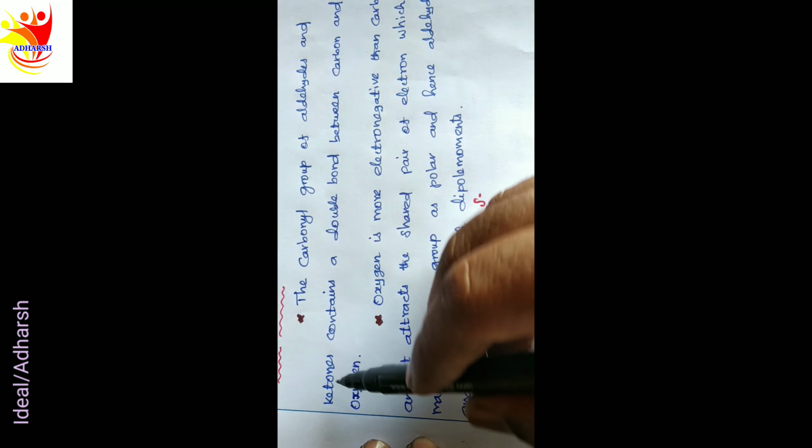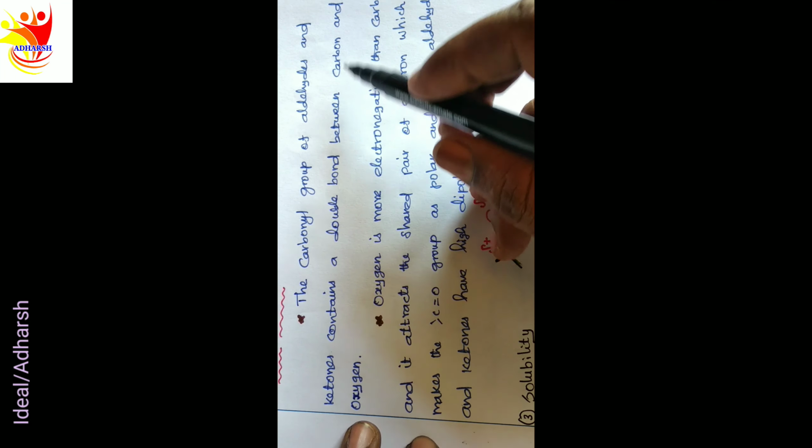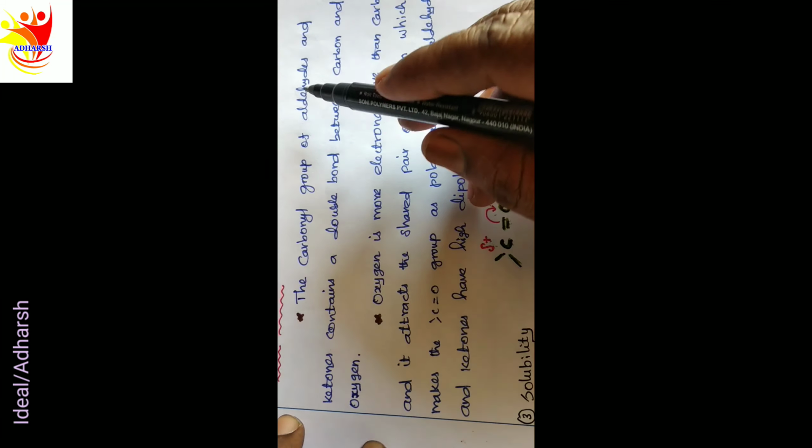The second physical property is dipole moment. The carbonyl group, C double bond O, of aldehydes and ketones contains a double bond between carbon and oxygen.